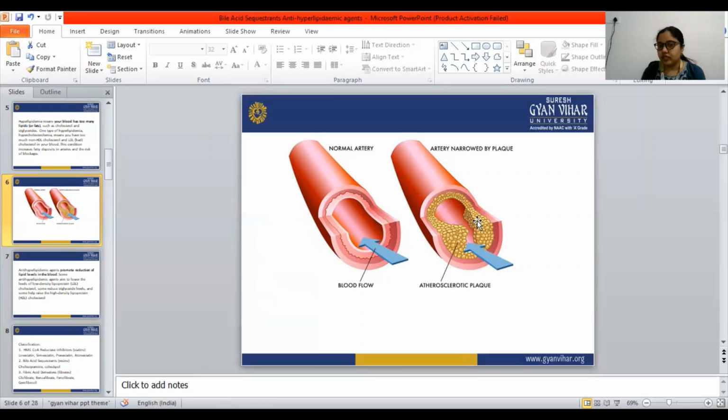When the artery gets blocked, there are chances to generate cardiovascular disease. Obviously, that generates cardiovascular disease because the artery is blocked by this plaque. So this is the difference between the normal artery and the artery narrowed by the plaque.